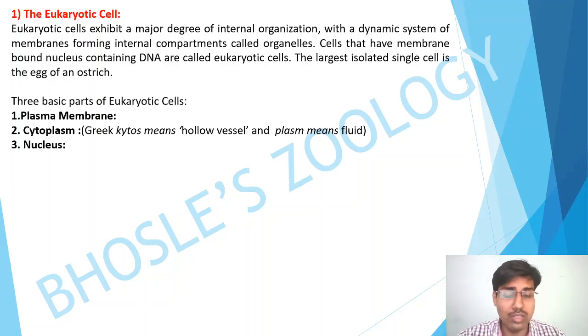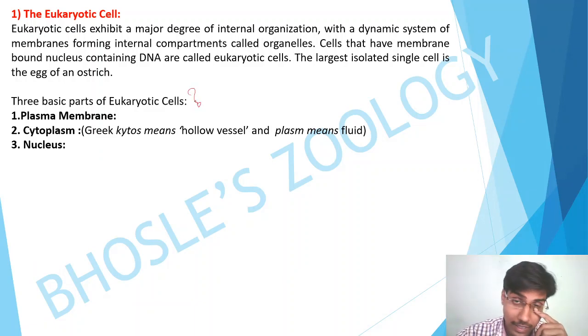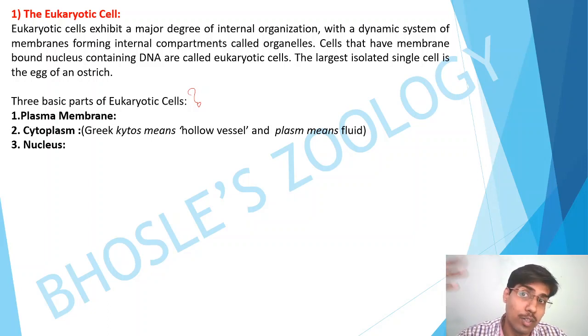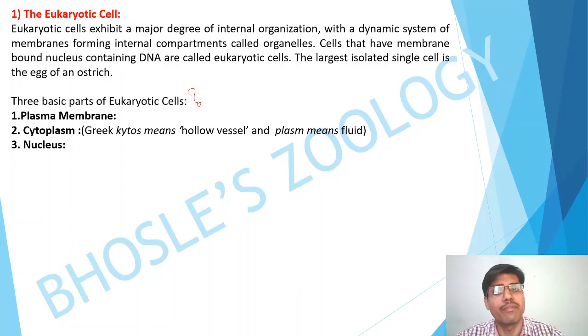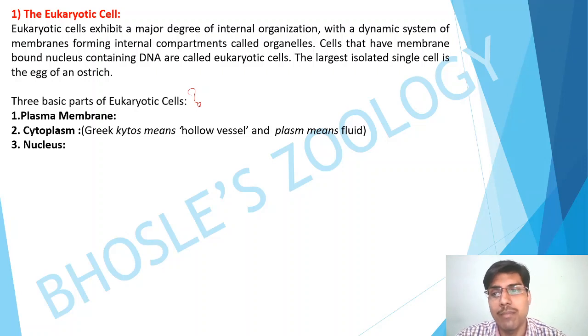Then we are going to see what the basic parts of a eukaryotic cell are. The question can be asked: what are the basic parts of a eukaryotic cell? If such a question is asked, you might say plasma membrane, cytoplasm, nucleus, along with mitochondria, endoplasmic reticulum, and all of these must be basic because they are very vital. But in the reference book, I think Cleveland or Miller, they have given that the three basic parts are plasma membrane, cytoplasm, and nucleus.